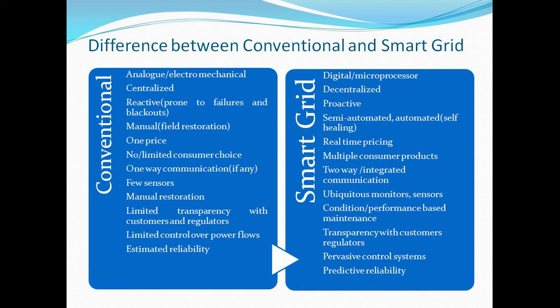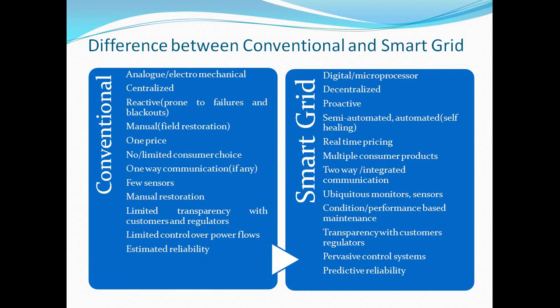In the conventional grid there is limited consumer choice, while in the smart grid we require multiple consumer products. Then the conventional grid has one-way communication, but the smart grid has two-way communication.